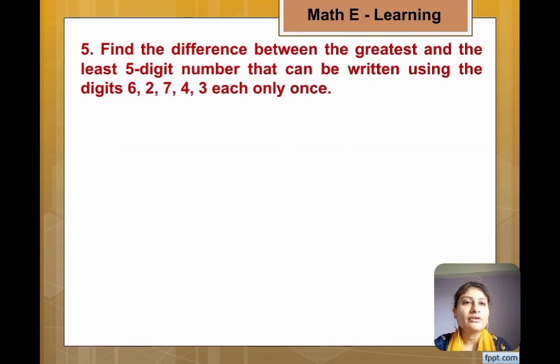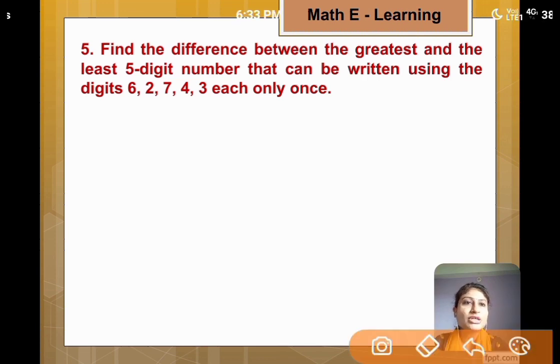Question number 5. Find the difference between the greatest and the least 5-digit number that can be written using the digits 6, 2, 7, 4, 3 each only once. Now what is the meaning of this question? Using these digits, first you have to build the greatest and then the least 5-digit number. Then after, find the difference of both these 5-digit numbers.